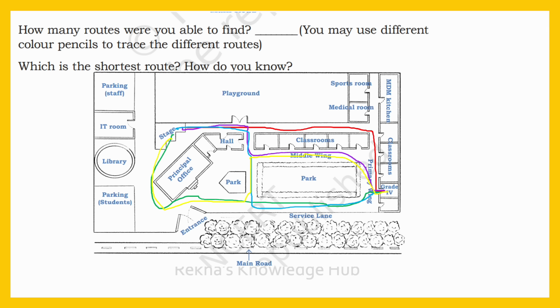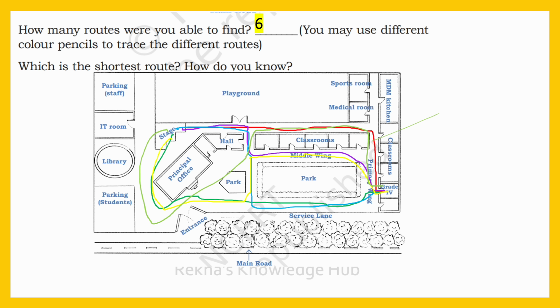This is more complex. One more complex path I will show you. See, this one. This is another path. So you can find different routes. Some are simple paths, some are complex paths. So now I have found 6 paths. Now which is the shortest route? See, this red one.